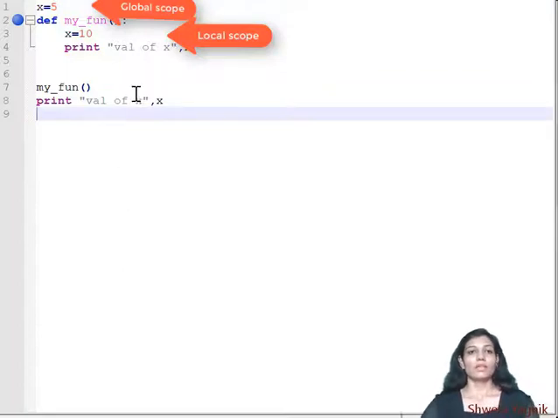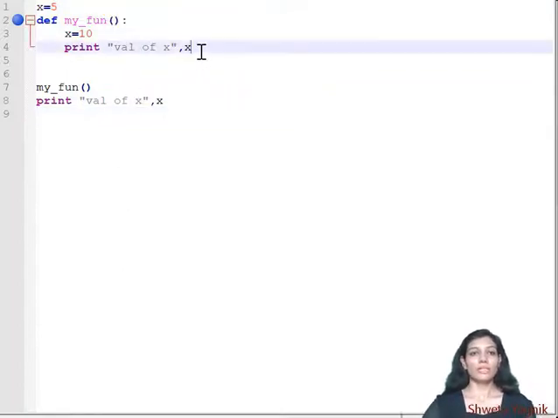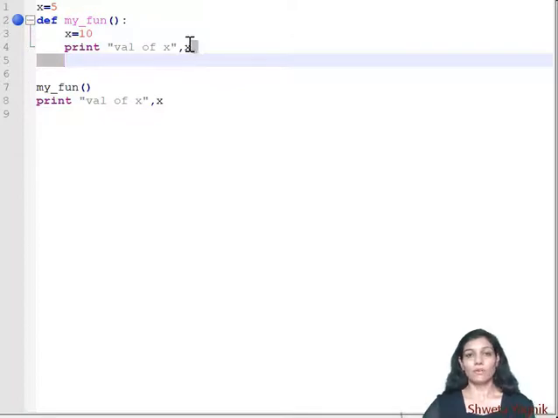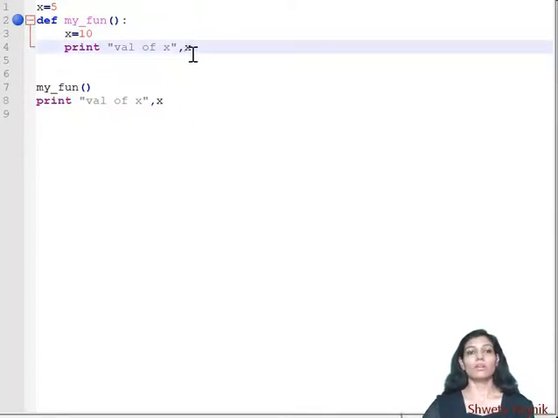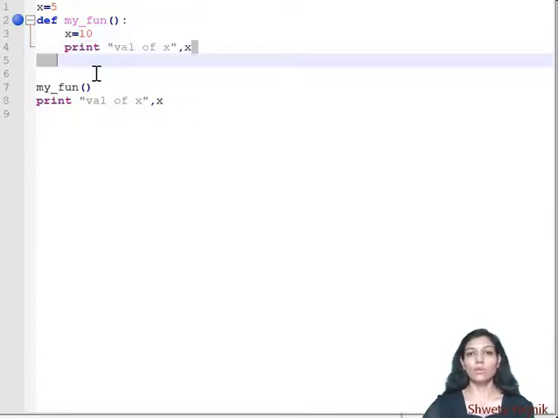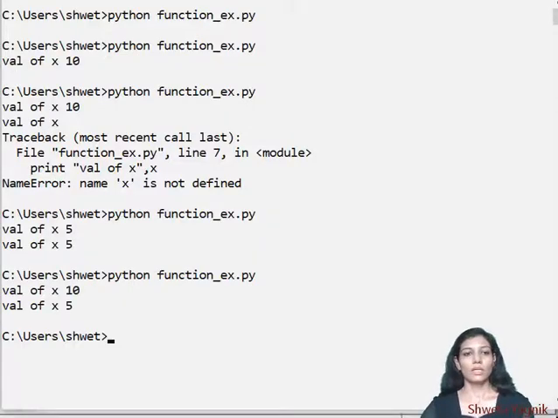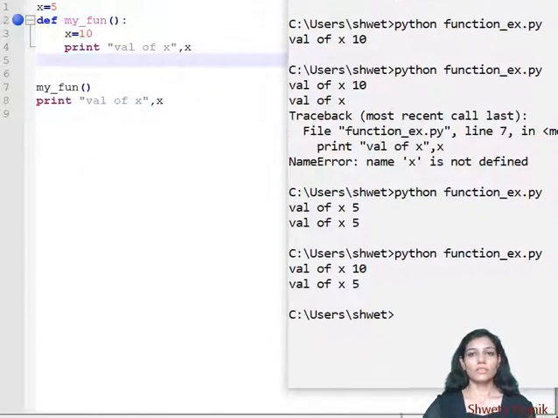But whether I get the value of the global variable, or here I'll be having the value of the local variable, that we are going to see. So if I re-execute the code, I will see the value of x 10, and the value of x 5. So what is the result here?